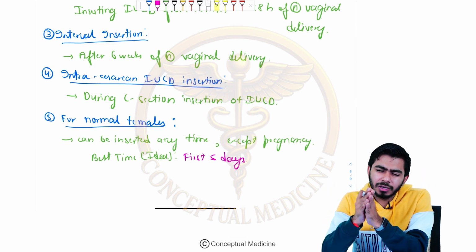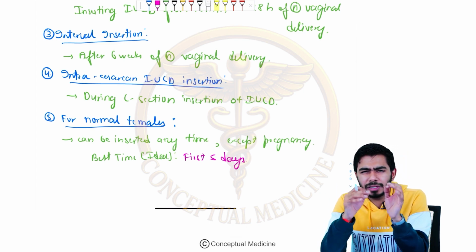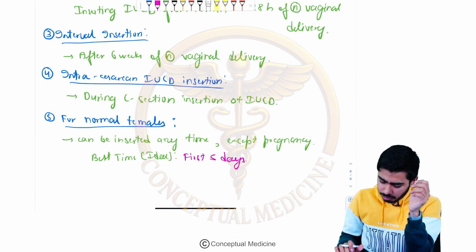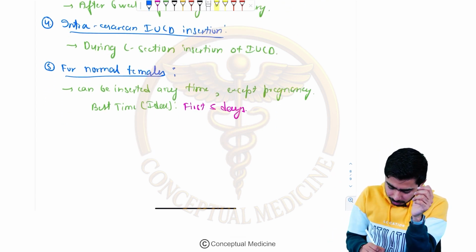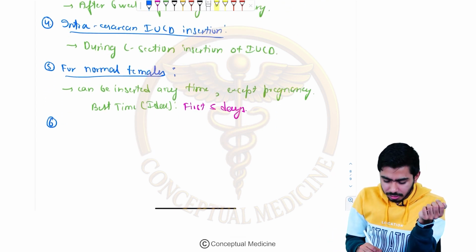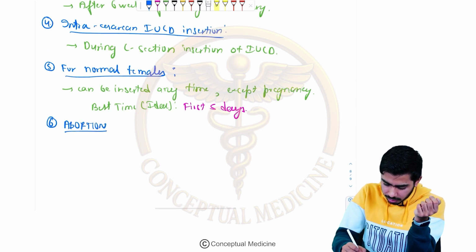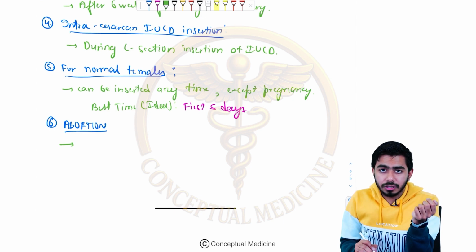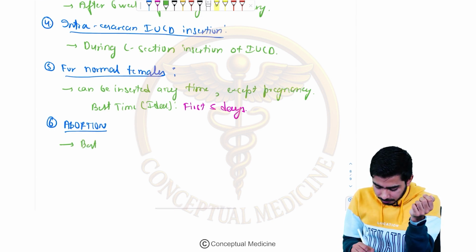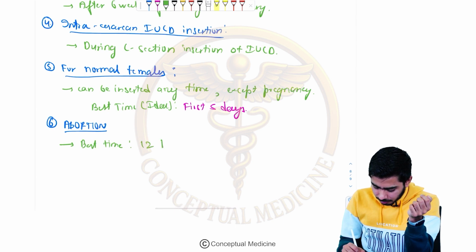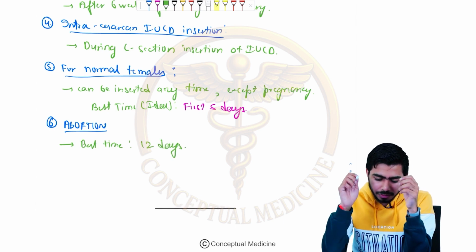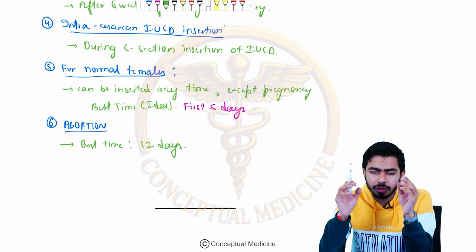Now if the case is coming after the abortion, in that case we are saying that the best time will be within 12 days of the menstrual cycle. So the next category I will be taking is abortion, right? In the cases of abortion, the IUCD can be inserted, and the best time will be within 12 days or 15 days. So I will say within 12 days, right? Within the first 12 days, that will be the best time for the insertion of the IUCD, right?